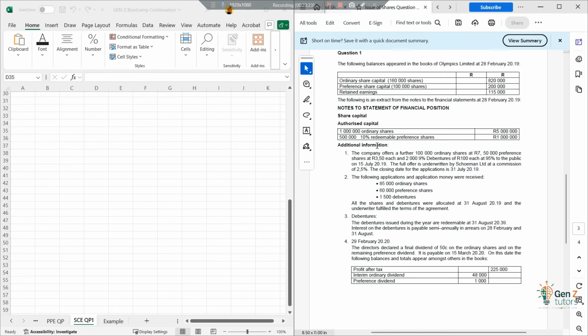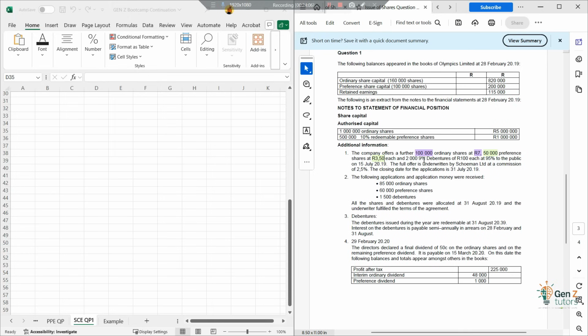Then additional information, right? The company offers a further 100,000 ordinary shares at 7 rand. So now the company is offering what to the public? 100,000 ordinary shares at how much? At 7 rand, right? And then they're also offering what? Let's put in that 50,000. They're offering 50,000 preference shares at how much? Rand 50, right? And then